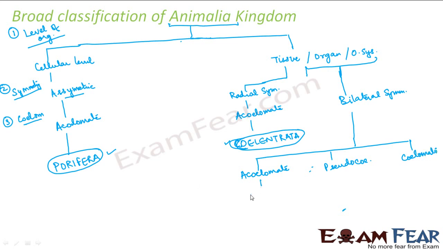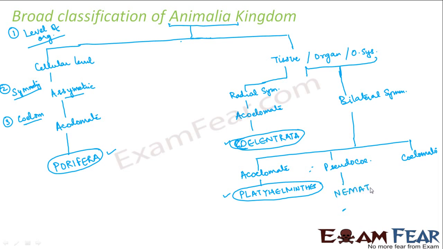The acoelomates were platyhelminths, the third phylum. The pseudocoelomates were the nematodes, the fourth phylum. Now these coelomates all have organ system level of organization, and they all have bilateral symmetry.